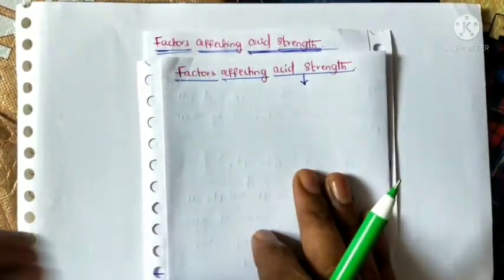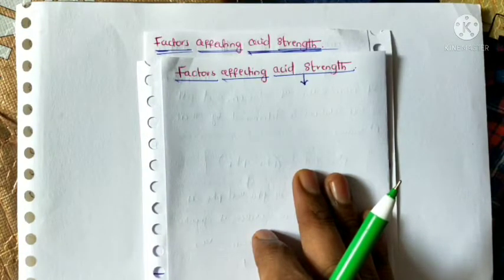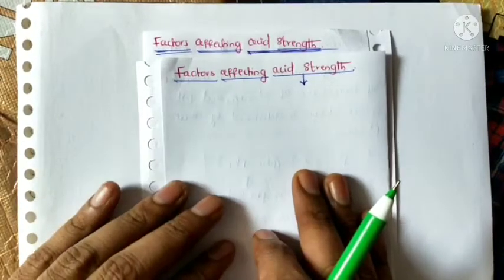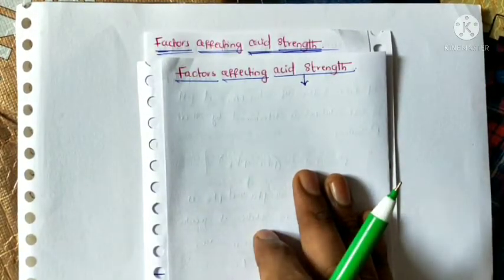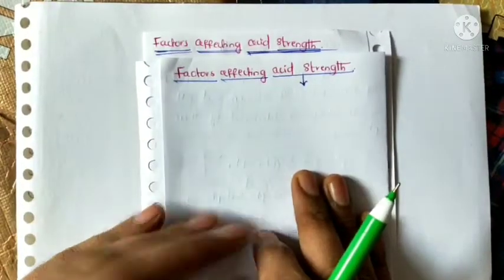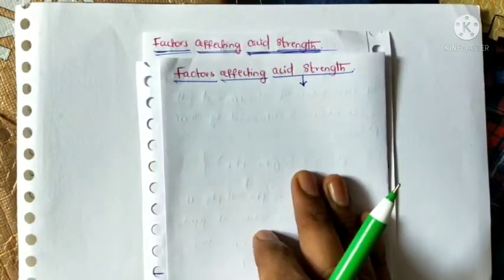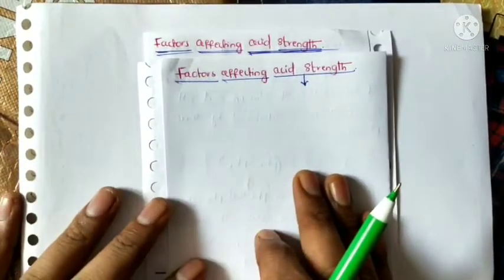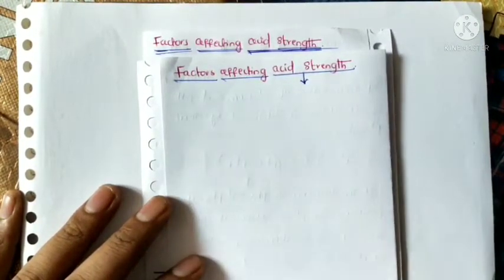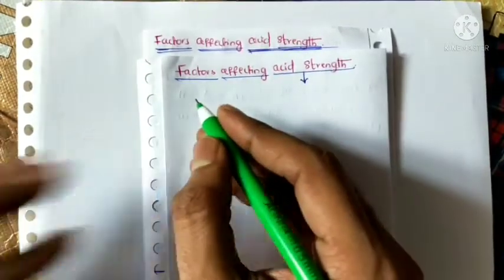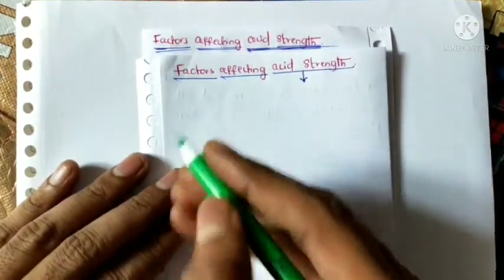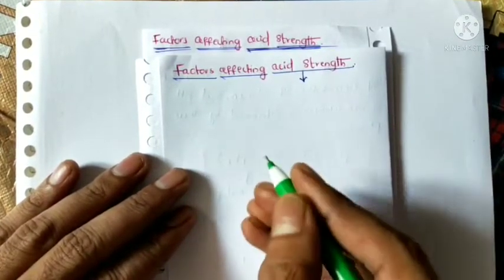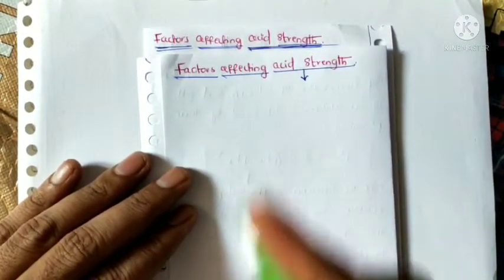But what is the factor behind that acidic strength? Which factors affect acidic strength? Some substances act as a strong acid, some substances act as a weak acid. So which factors affect that strength? That we'll discuss in today's class. Acid strength is affected by two factors.